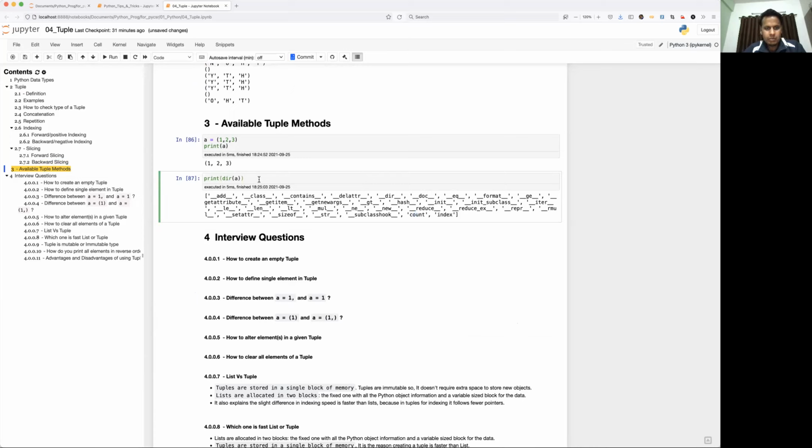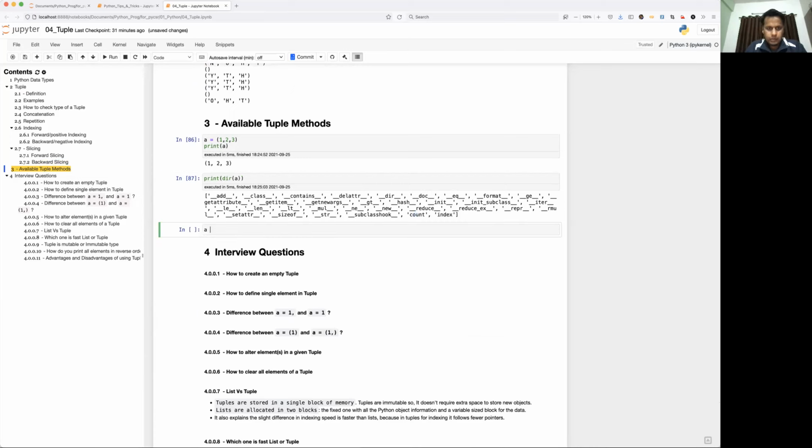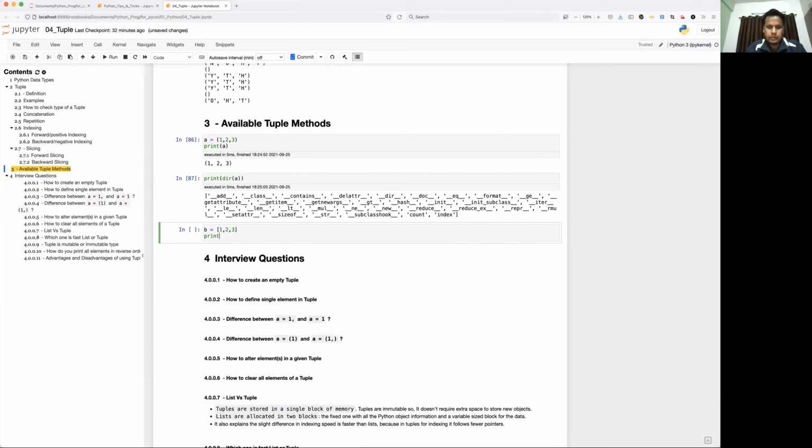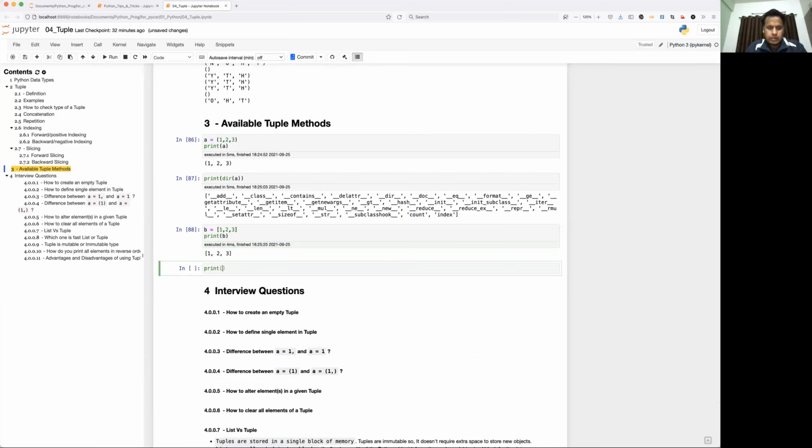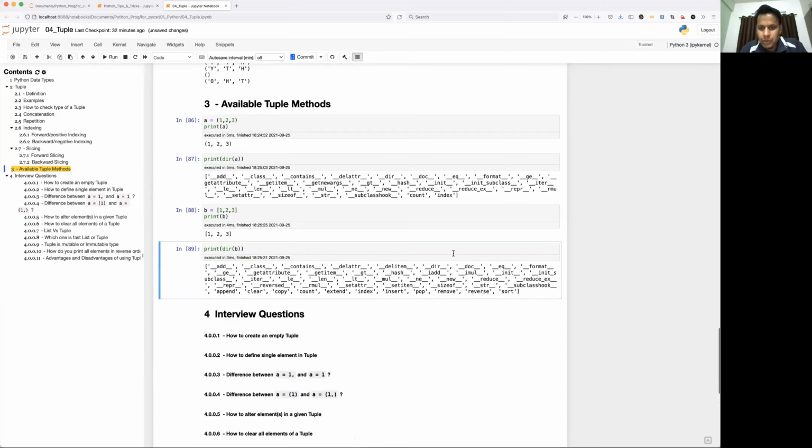Okay, so I'll just take one more example here to show you the difference between list and tuple. Just take 2 and 3. Print dir of b. The purpose of showing this is, as I mentioned, list is a mutable type, so you can do a lot of operations, right? Because it provides the flexibility to modify its content. But tuple is immutable; you cannot modify any data. That's why you don't have any more methods associated with tuple.